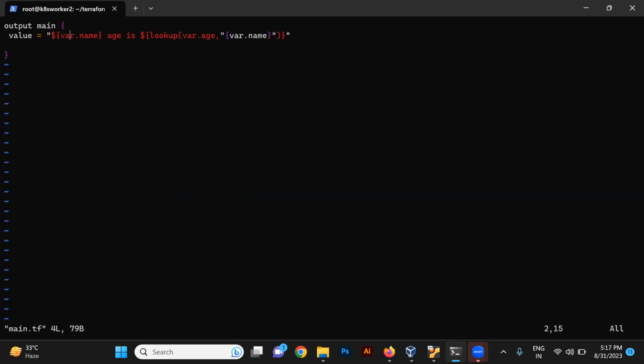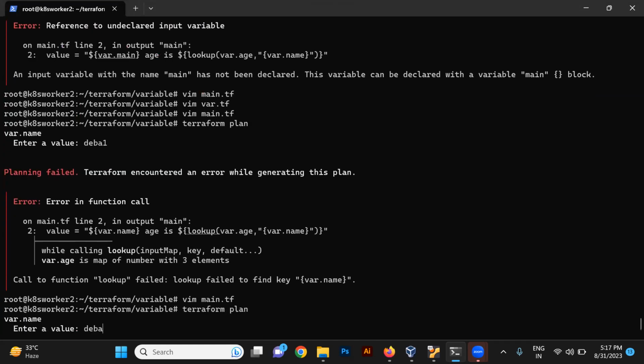Okay, we also need to find the lookup now, the lookup thing. So for that, we need age for this side. Yes, we will be performing all things inside this where dot name. Okay, where dot name is here, but we haven't provided the dollar sign. This was missing, right? Where dot name is here. Fine. Now let's check if it runs or not. Where dot name is here, where dot age is here.